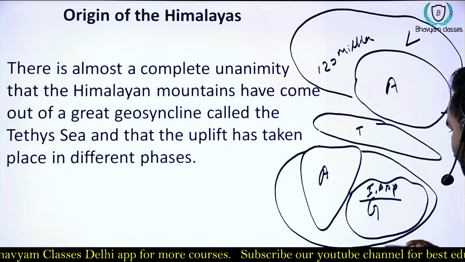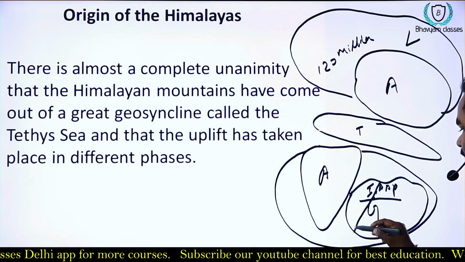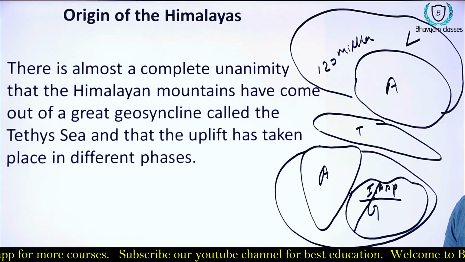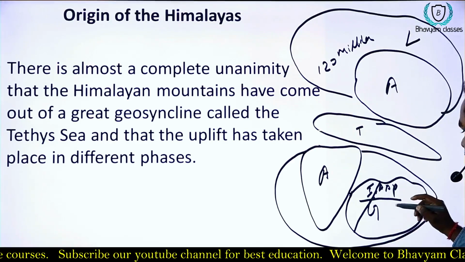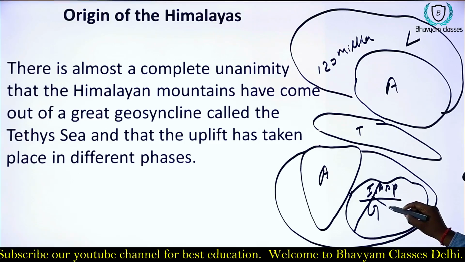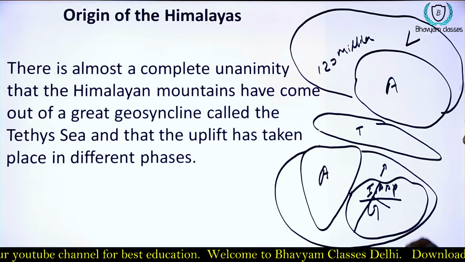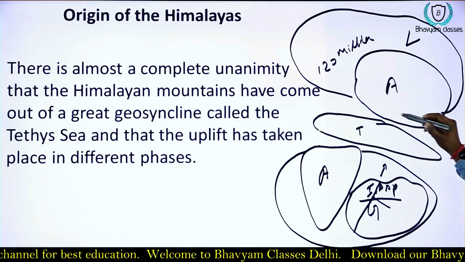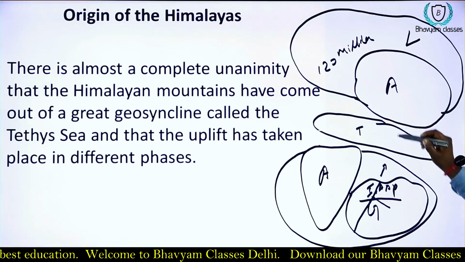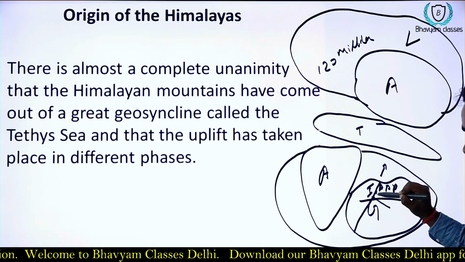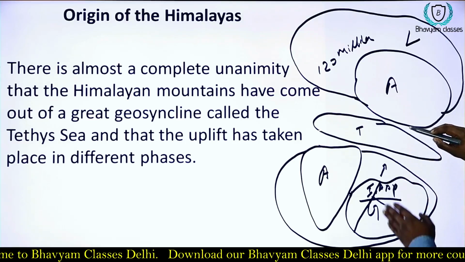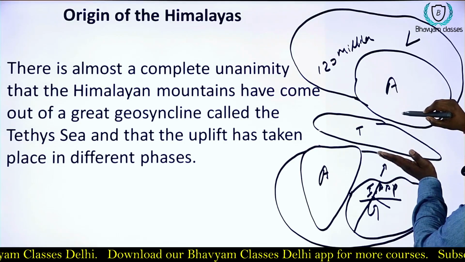When time passed, the Indo-Australian plate was also divided. So when the Indo-Australian plate started moving northward toward the Asian plate,